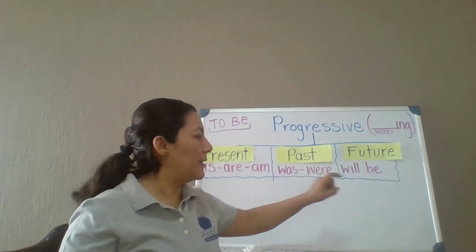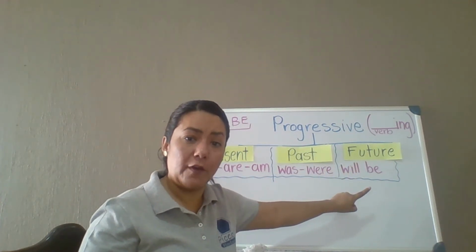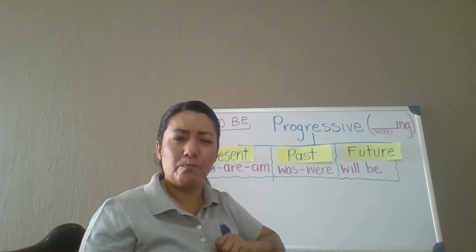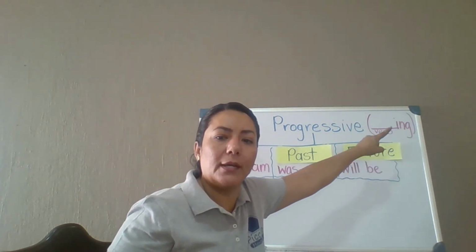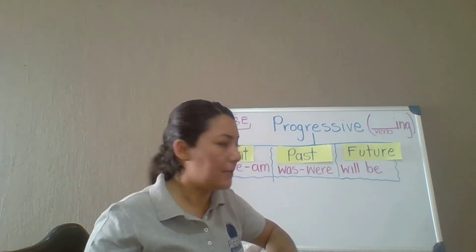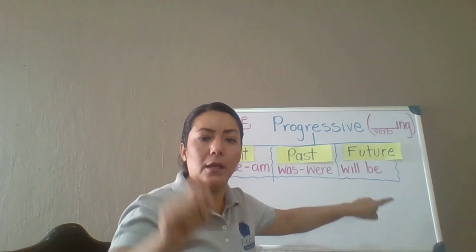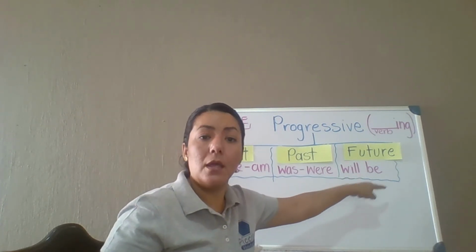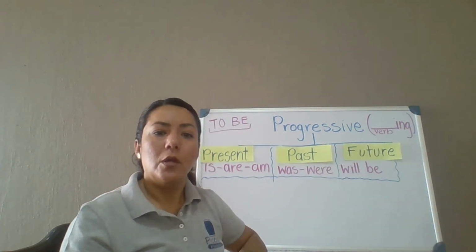So let's practice a little bit. If I want to use a verb in future progressive, let's say color, will be coloring. Dance, will be dancing. Write, will be writing. Look, will be looking. Don't forget the ing, okay?